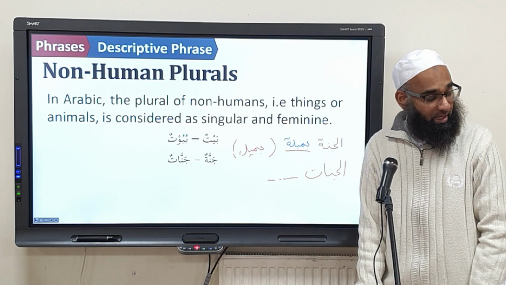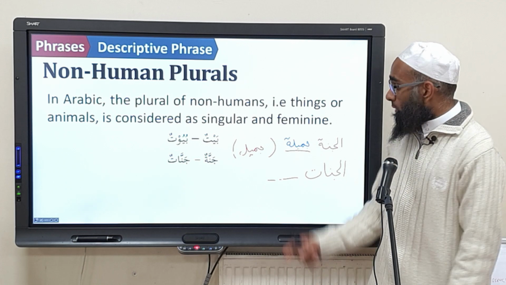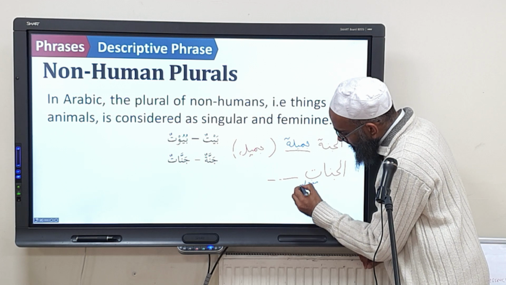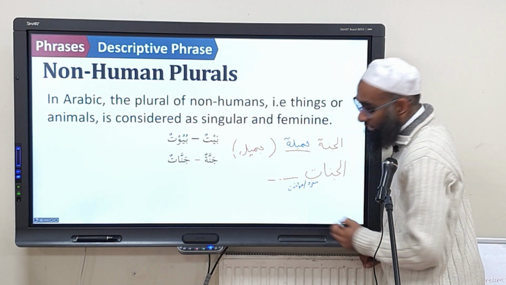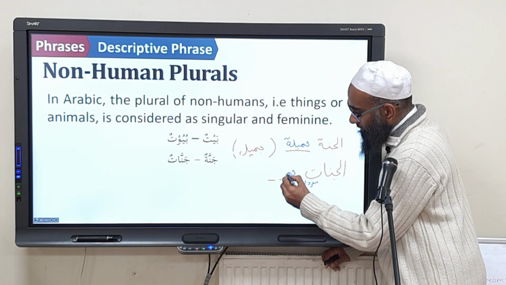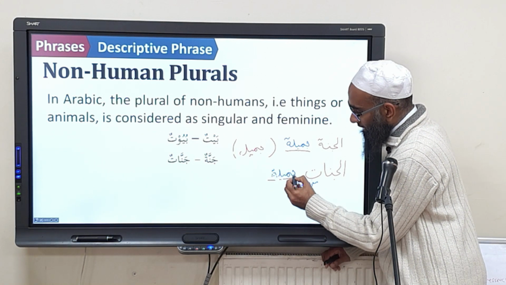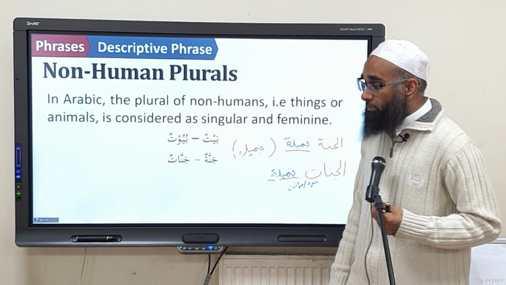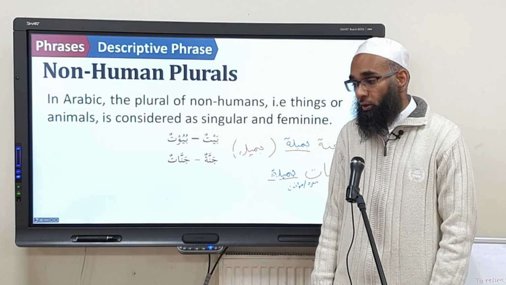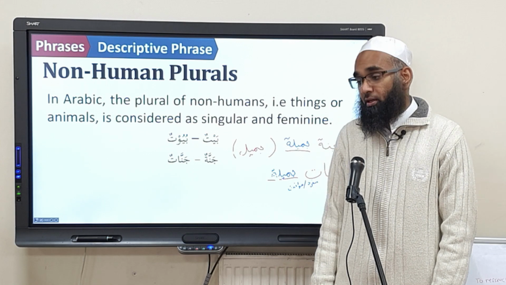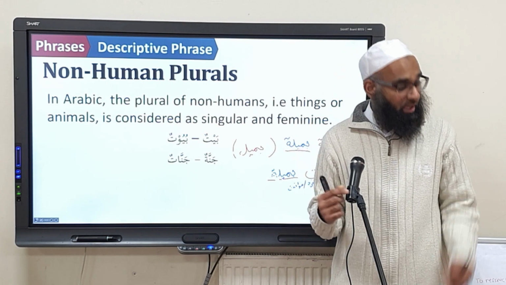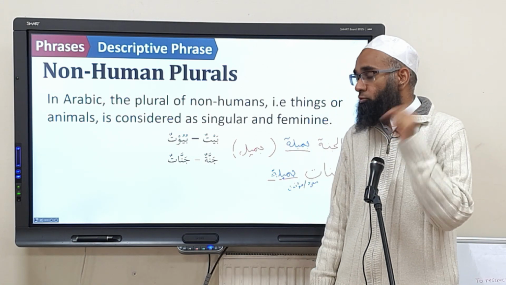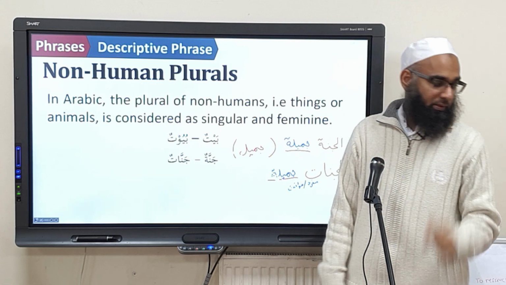But is it human or non-human, jannat? It's a garden, non-human. So we will imagine that this is in the rule of a mufrad and mu'annath. So therefore we say al-jannatu jamilatun. If we had to say al-buyut, the houses are big, you say al-buyutu kabiratun. Even though buyut is jama' and mudhakkar, what grammar is applied to it? The rules of mufrad mu'annath.